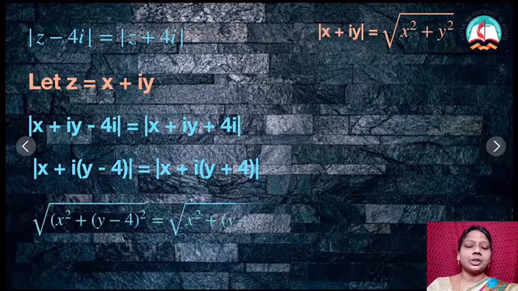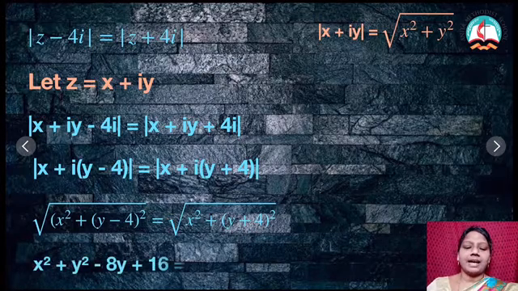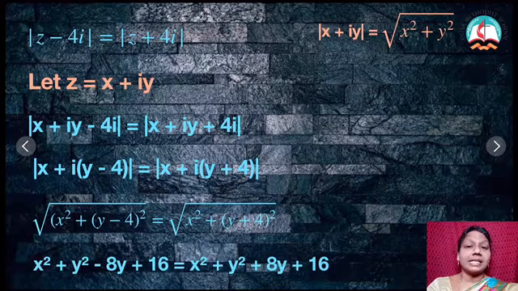Therefore, root of x square plus (y minus 4) the whole square equal to root of x square plus (y plus 4) the whole square. Shall we cancel these two roots? That is, I am squaring on both sides. Therefore, I will get x square, and I am expanding this, then y square minus 8y plus 16 equal to x square plus the expansion of this.